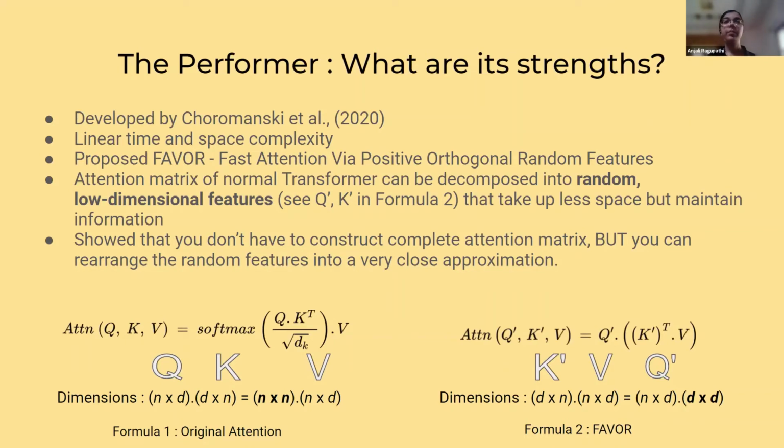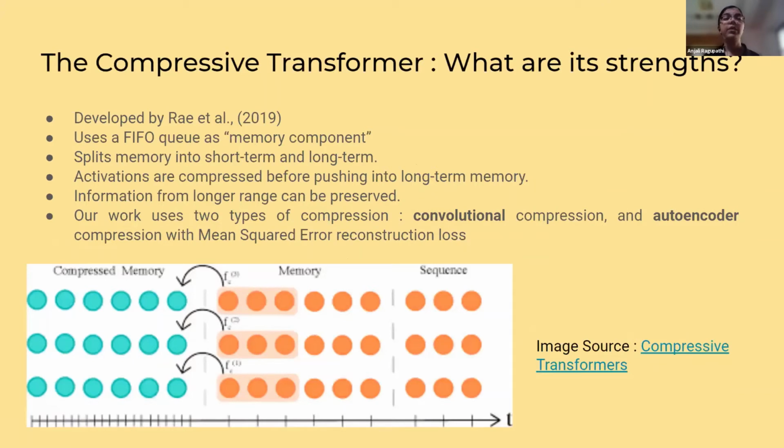And then the second model that we used was the compressive transformer, developed by Rae et al. It uses a FIFO queue as a memory component to store information from earlier on in the sentence. It splits the memory component into short-term and long-term. And once the short-term memory is filled, it extracts the earliest memories, in this case the activations that have been accumulating over layers, compresses them by a certain factor and pushes them into long-term memory. Then these compressed activations can be used again to compute the new attention scores.